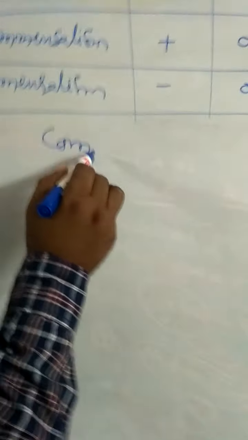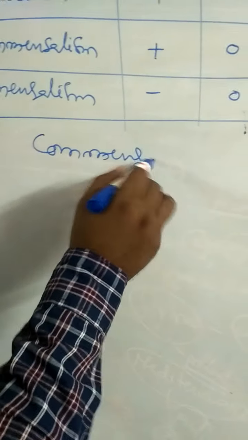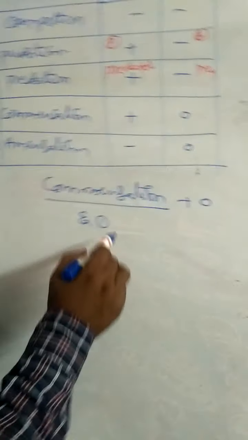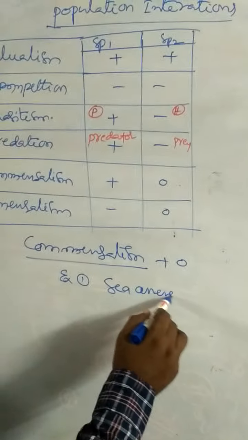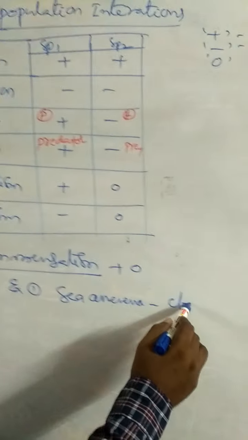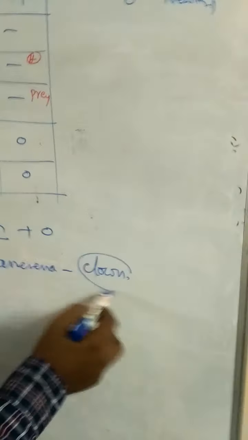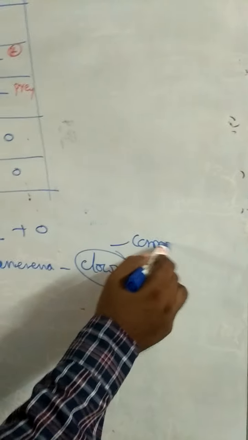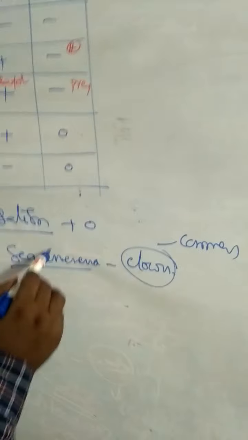Commensalism. One is benefited, the other one is neither benefited nor harmed. Best example, first one, sea anemone and clownfish. Clownfish is a commensal. Sea anemone is a host.